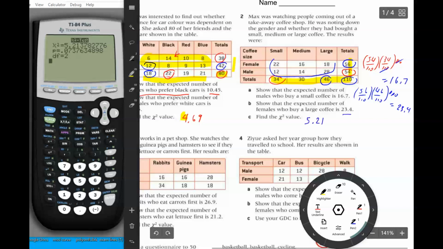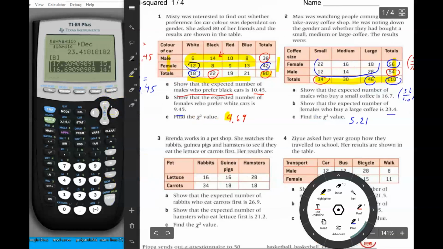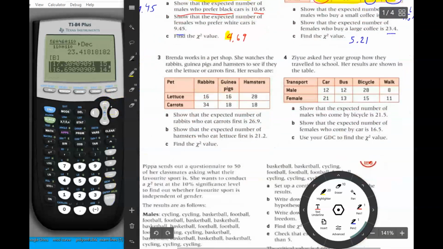By the way, the expected values are put into matrix B, and if I want to print out matrix B, I do second quit. I go into second matrix, and I just say, oh, matrix B, give me matrix B. And it prints out matrix B for me. Okay? Let's go into the next problem then, number 3.